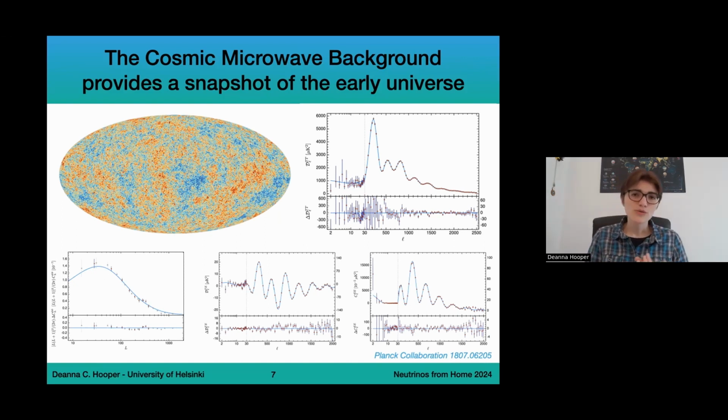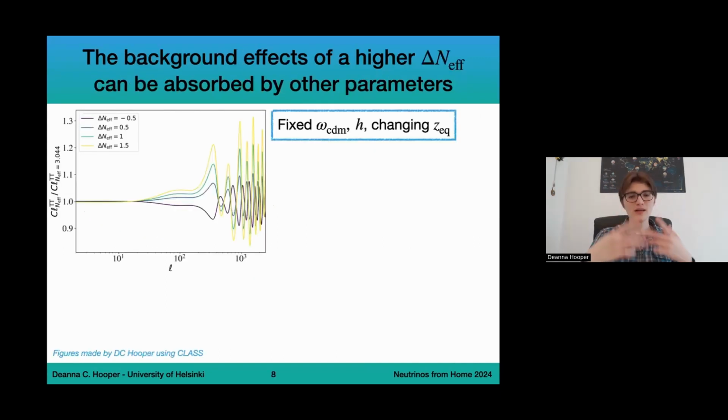So now what I want to do is talk about the 2 main things that we can study in terms of neutrino physics, which was the effective number of neutrino species and the total mass of neutrinos. And I want to talk about how these 2 different parameters impact the CMB. So first, in terms of the total number of relativistic species, N effective, I'm going to focus here on delta N effective. So this is where we take the standard value, 3.044, and then we increase or decrease it by a certain amount, which is going to be our delta N effective.